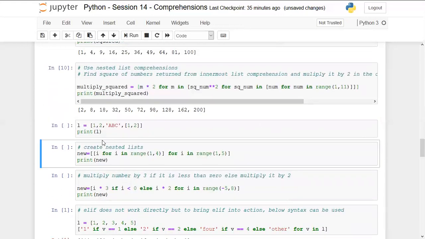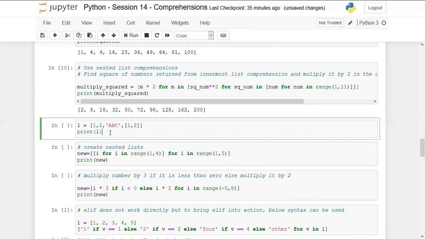Now talking about the next example. Suppose I'm creating a list. So this is also a nested list, and basically if I'm going to create a nested list, first of all, as we know, a list can contain compound data types or heterogeneous data types.